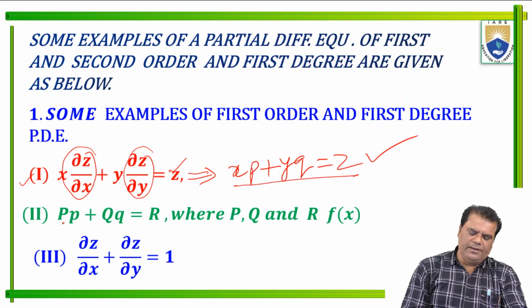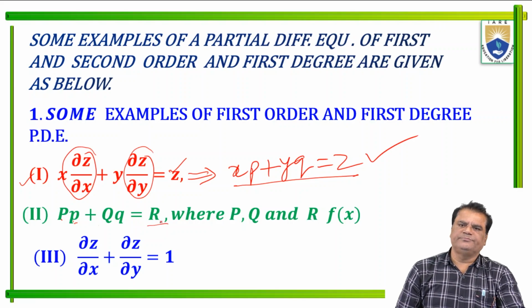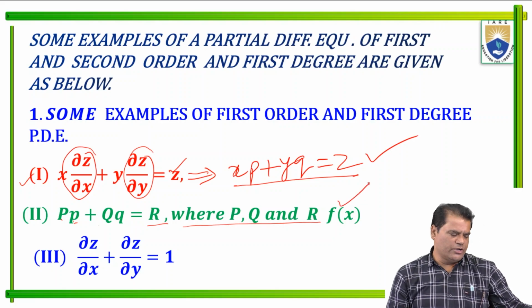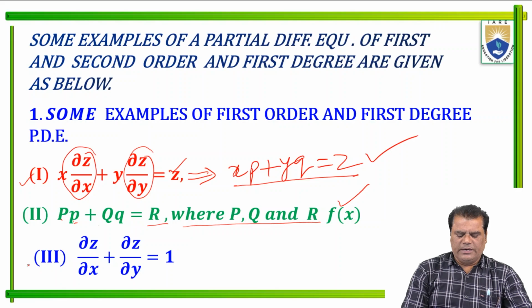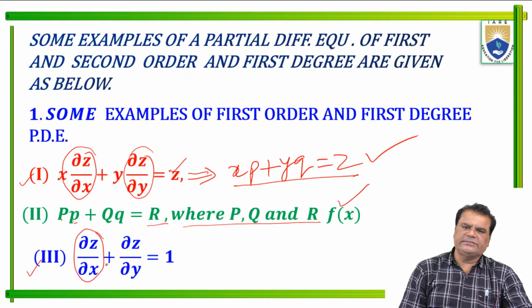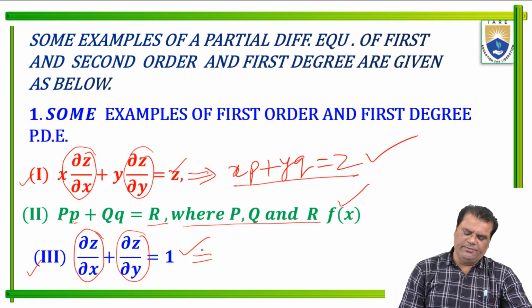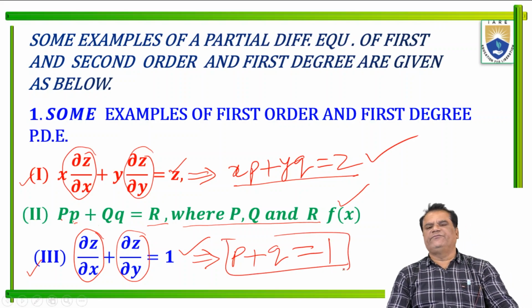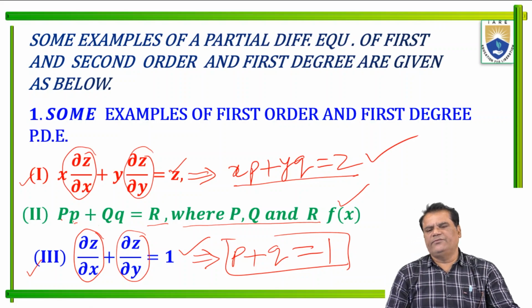Now second example: capital P times small p plus capital Q times small q equal to R, where P, Q, R are functions of x. Third example, ∂z/∂x plus ∂z/∂y equal to 1. This equation can be written as small p plus small q equal to 1. This is a partial differential equation of first order and first degree.